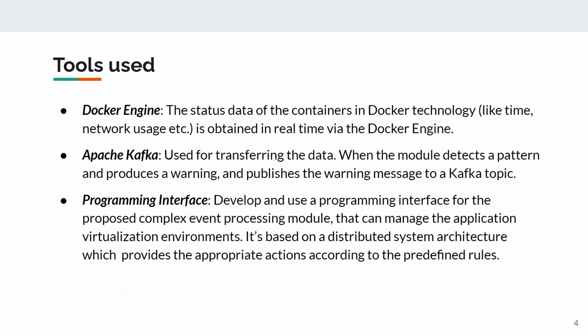for the same. So coming to the tools used, we would be using Docker Engine. So to maintain the status data of the containers, the data would be real time, and the data that we would be maintaining would be the time, network usage, and the parameters of the data we are sending in order to detect those patterns. Apache Kafka, the publish and subscribe system, PubSub system, would be used for transferring the data to Apache Flink. And whenever the module detects a pattern, it will produce a warning, and it would be given as an alert or a notification to the Kafka topics.